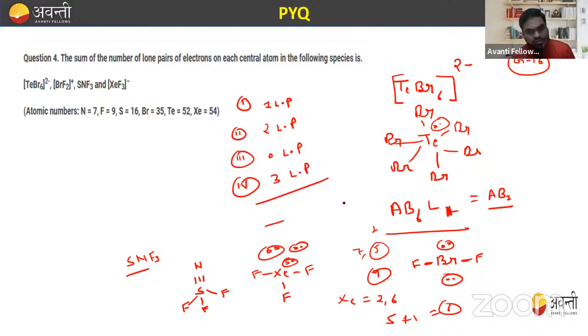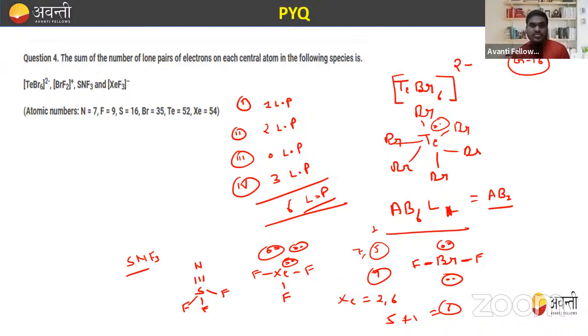So what is the sum of this, beta? One lone pair plus two, three, plus three, six lone pairs. So the correct answer for this question is six, right? So a total of six lone pairs is present on all the central atoms, right? So the sum of the number of lone pairs of electrons on each central atom in the following species is equal to six.